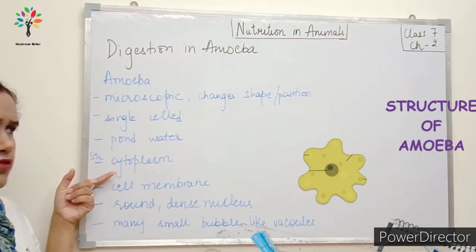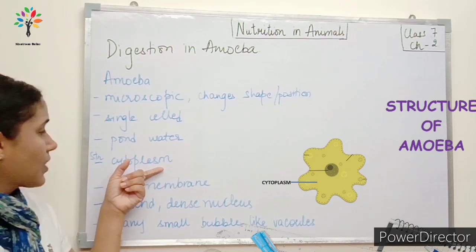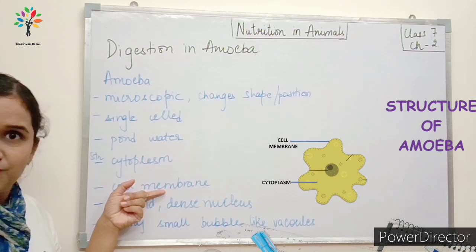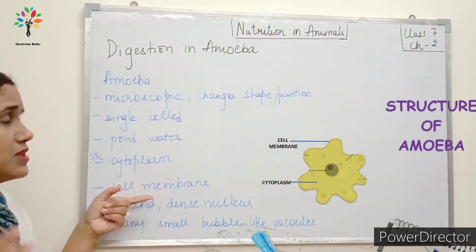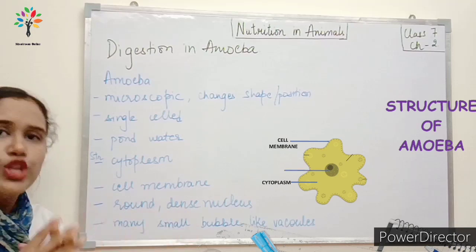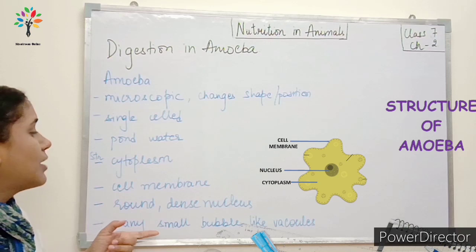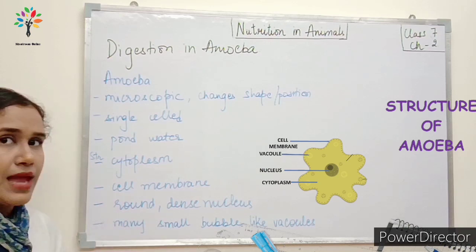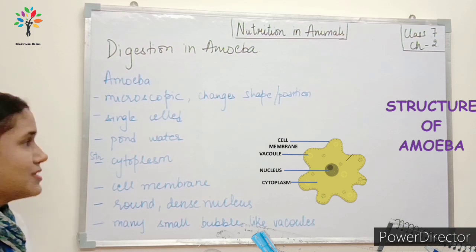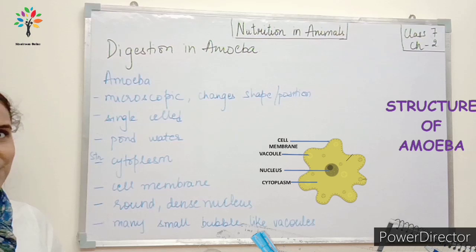And what is the structure of amoeba? It has cytoplasm which is surrounded by a cell membrane. Okay, and in this cytoplasm you can see a round dense nucleus. And apart from the nucleus, there are many small bubble-like vacuoles. Okay. Now let's have a look at how amoeba performs digestion.